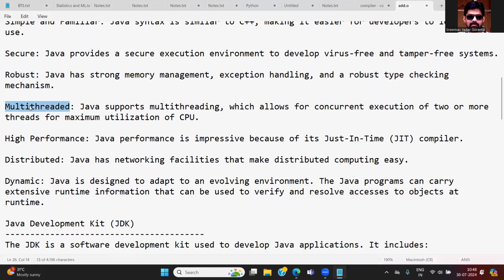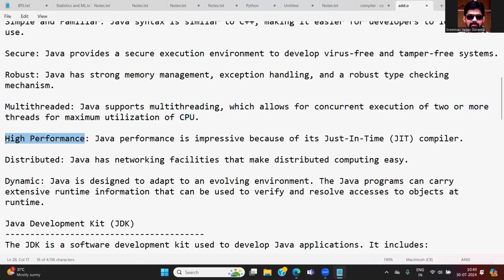And one more point is Java is multi-threaded. Java supports multi-threading, which allows the concurrent execution of two or more threads for maximum utilization of the CPU. So whenever you want to execute multiple tasks at the same time, each task is going to have a different thread. There is no disturbance between the threads, every thread has a different task. In that way, multi-threading plays a major important role in Java.